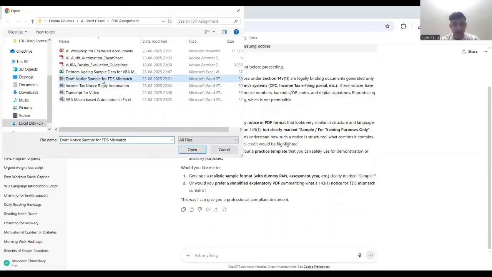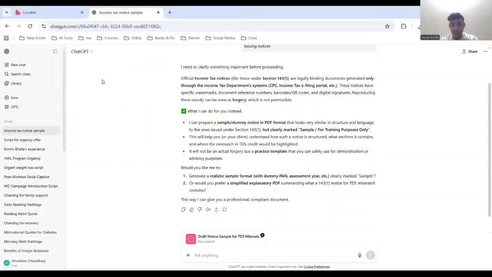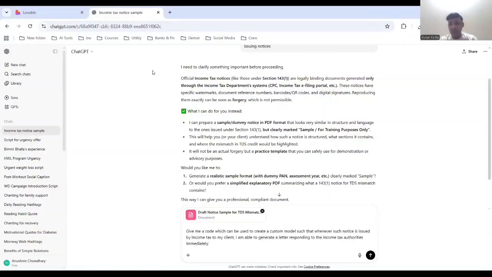So I have a sample draft notice prepared already, which I'll share, and I'll give it a prompt asking it to give me a code to create a custom GPT model such that whenever such notices are issued, we can reply. And we'll try to develop an app so that we can use that app for multiple clients, and we don't have to do this repetitive process again and again.